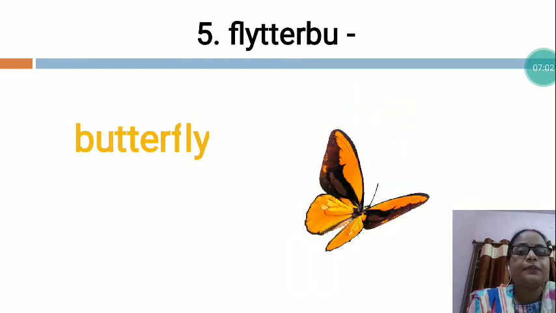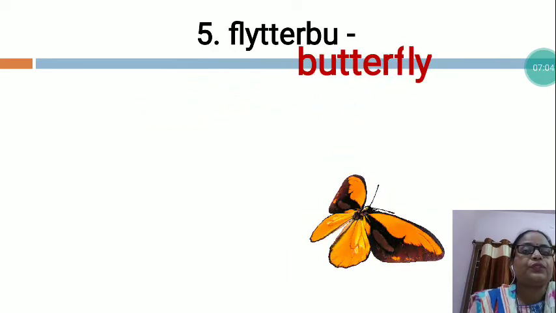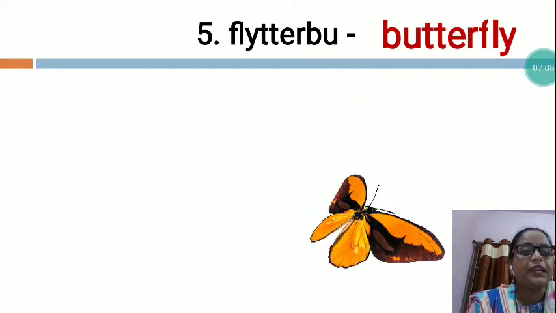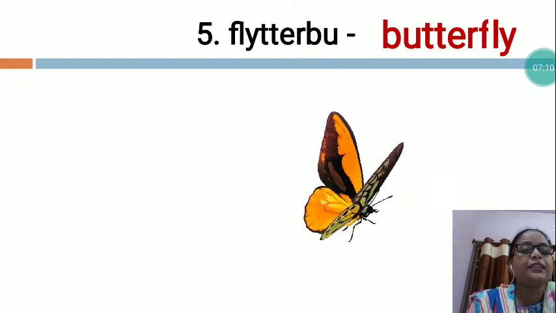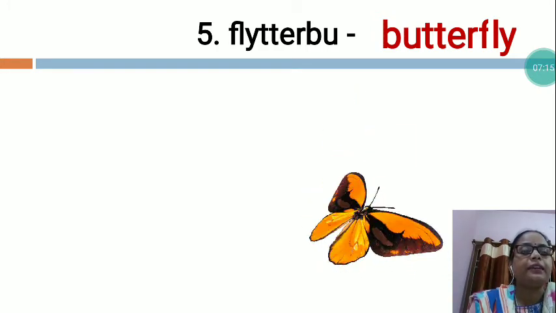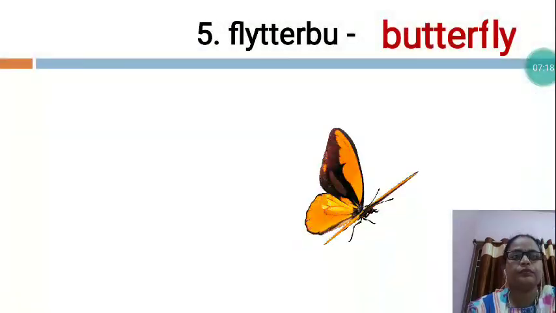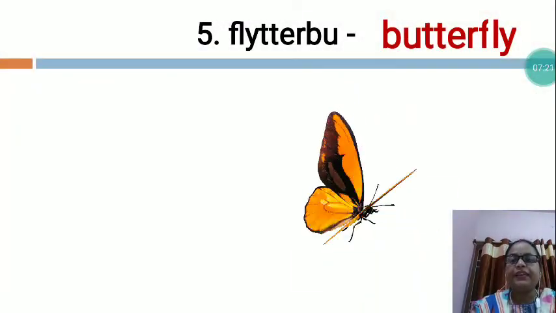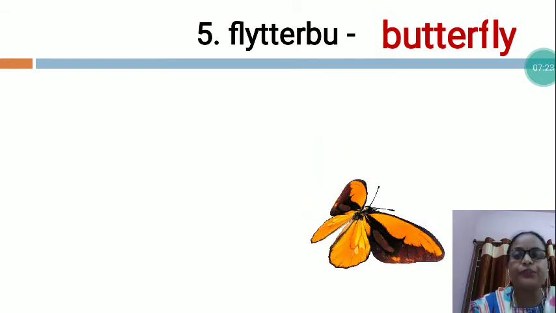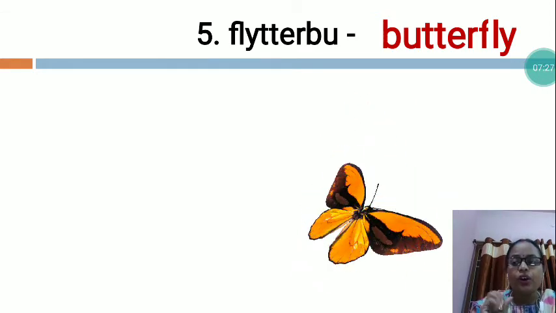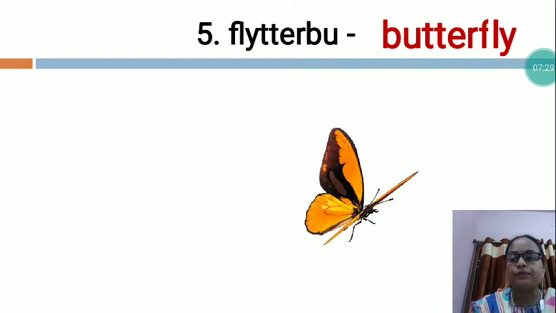B-U-T-T-E-R-F-L-Y. Butterfly. So, my dear students, these all the letters you will arrange and then you will write B-U-T-T-E-R-F-L-Y, butterfly. Butterfly is a very small and beautiful creature. Butterfly is a small creature hovering over flowers.